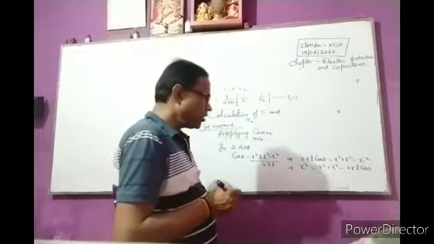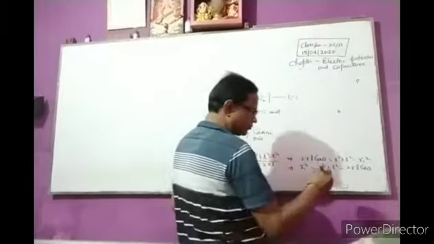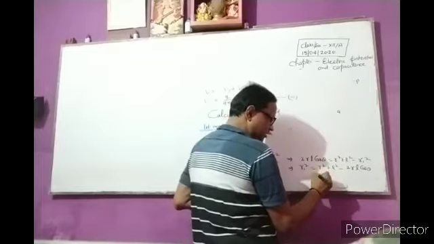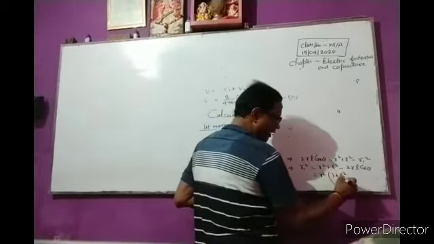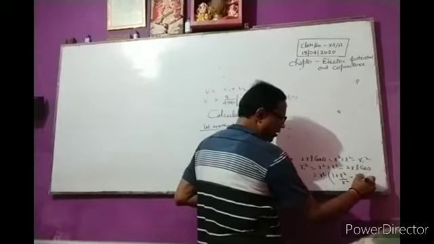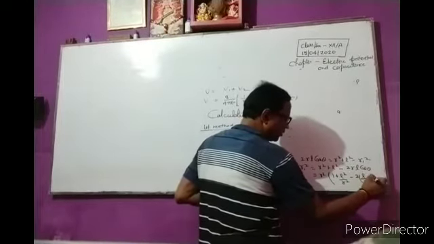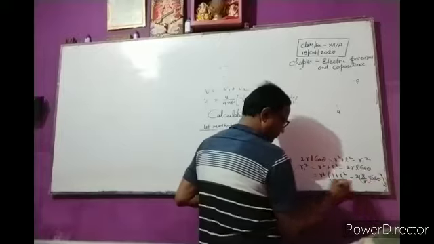Clear? Please take r square common on the right-hand side, so 1 plus l square by r square minus 2l by r cos theta.